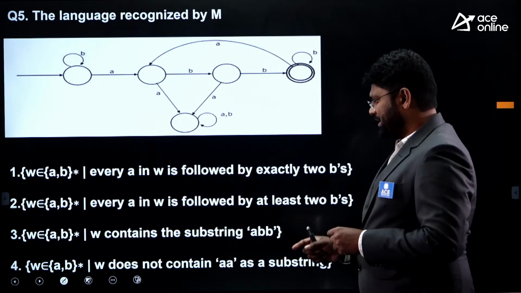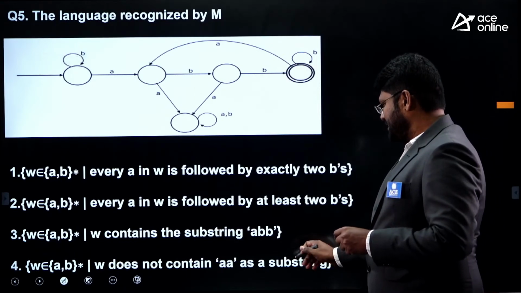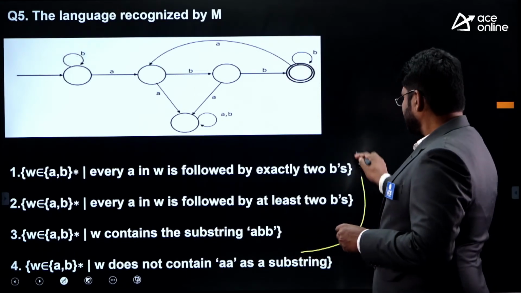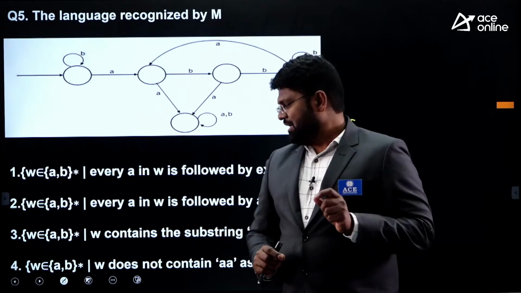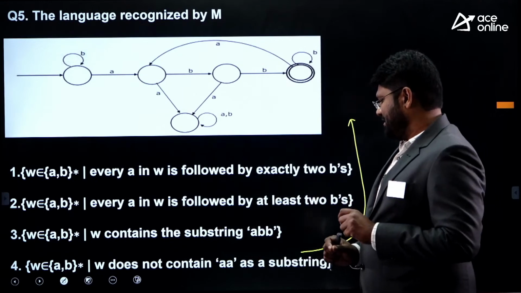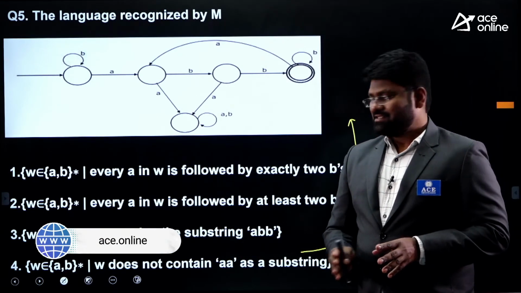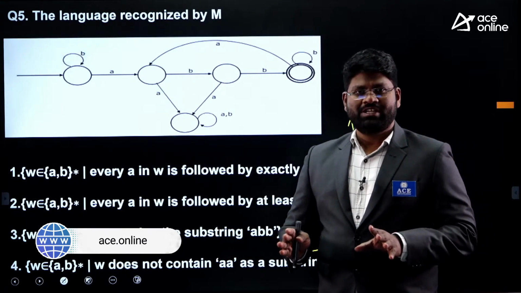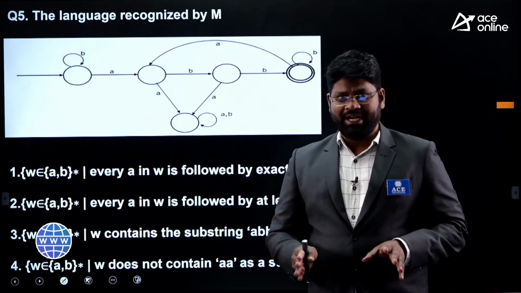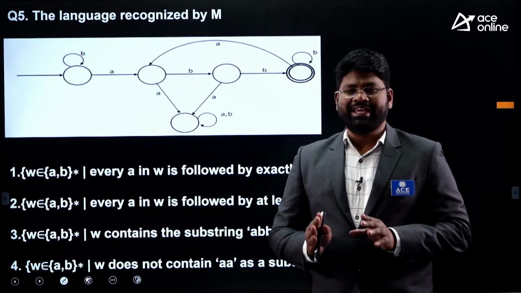For example, come to statement number 4. As for statement number 4, W does not contain A as a substring. It says this will accept every string defined on the alphabet A, B if it doesn't have the A substring.